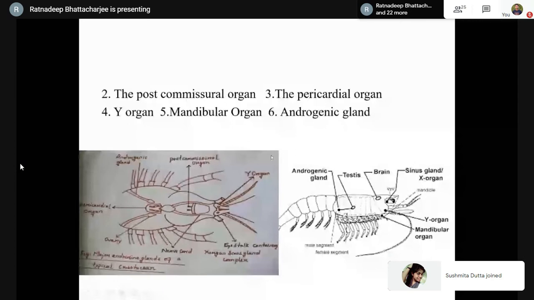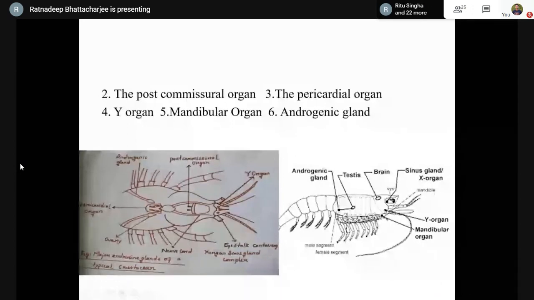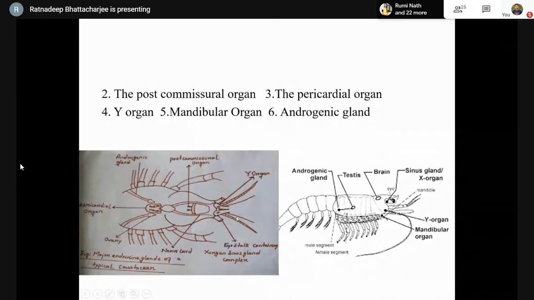Then we have the mandibular organ. The mandibular organ plays some distinct roles in the reproduction. And then we have the androgenic glands. So these are the two androgenic glands found in a typical crustacean. Let's move to the next slide for the functions.